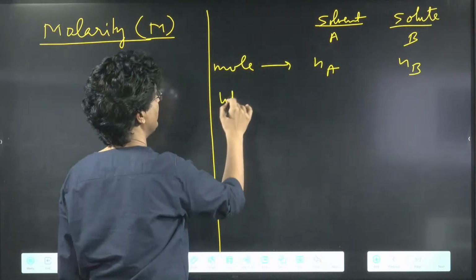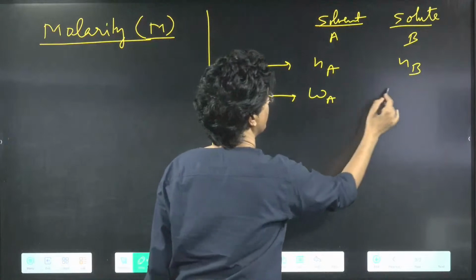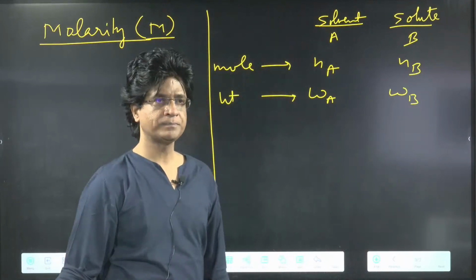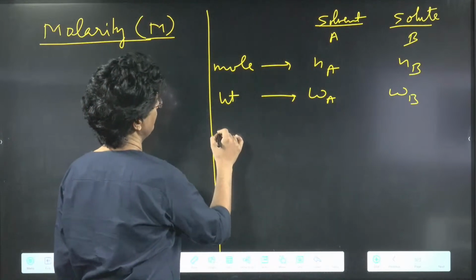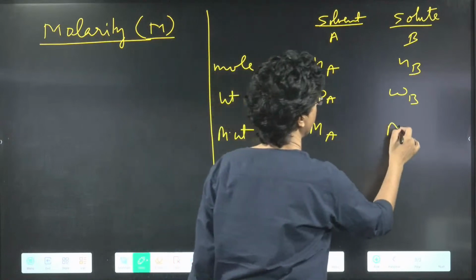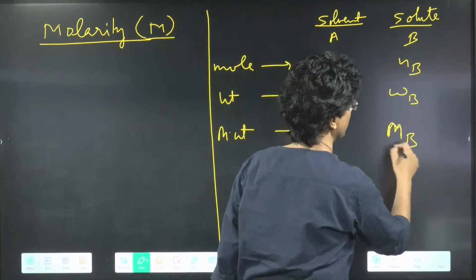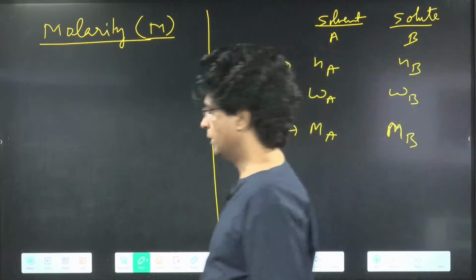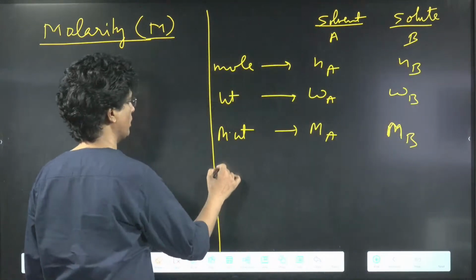If I want to write the weight, I'll write Wa and Wb. It will make us more efficient and faster. And then molecular weight will be written as Ma and Mb. A means solvent, B means solute. Simple as that.